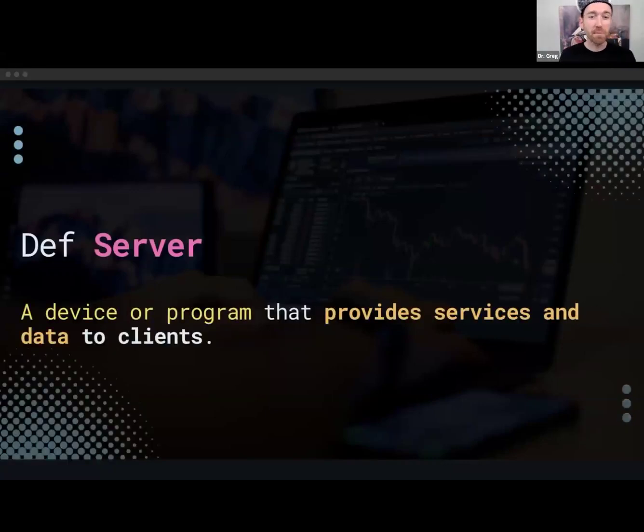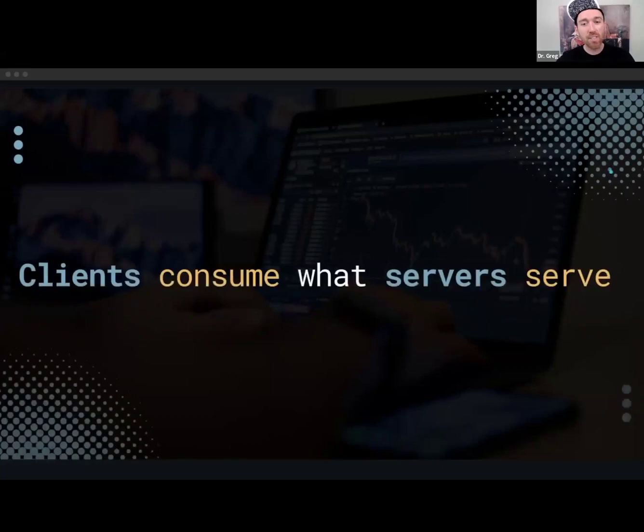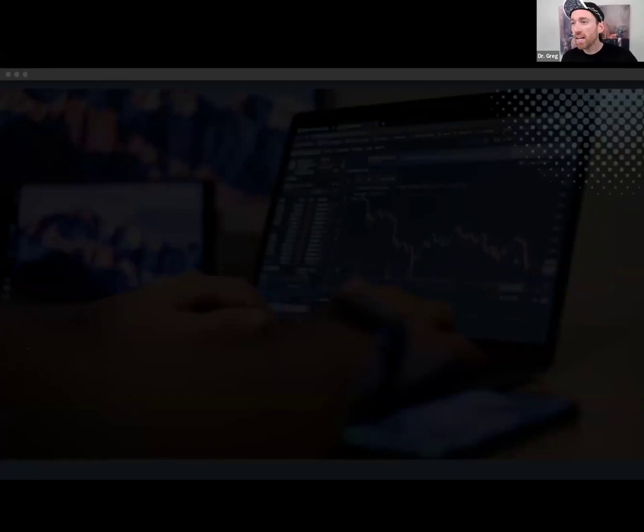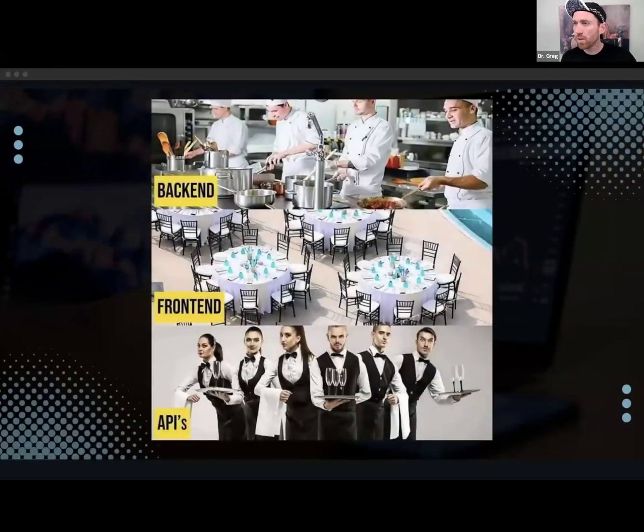A server is just something that provides services and data to a client or clients. So basically, clients consume what servers serve.